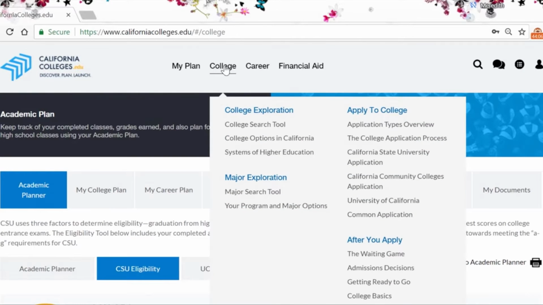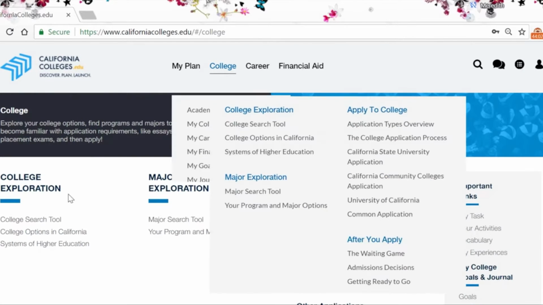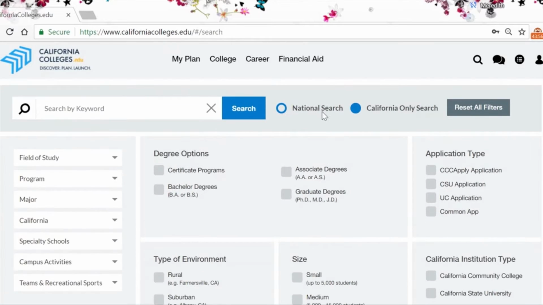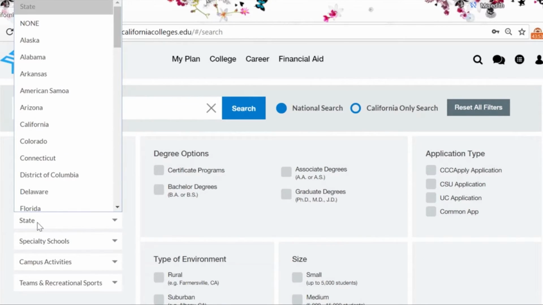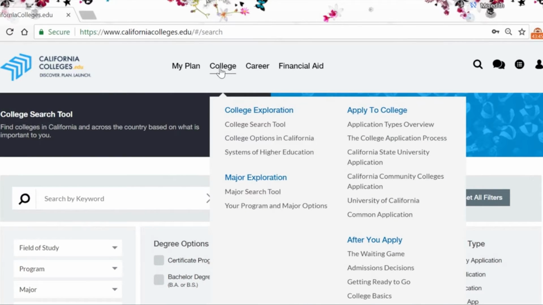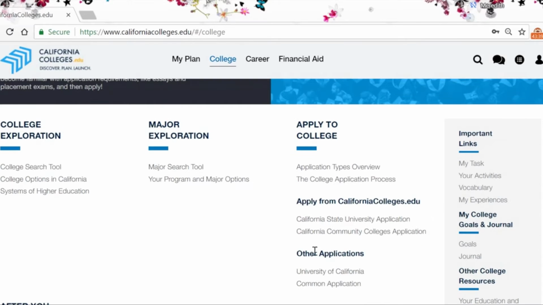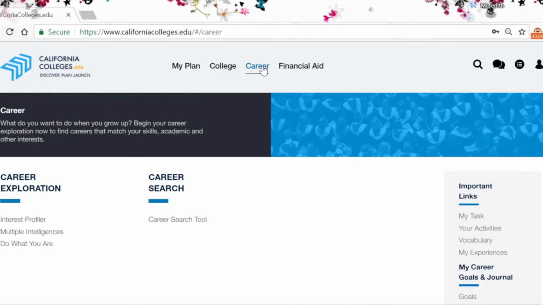When clicking on the College tab, students can use the College Search tool to explore colleges both in California and across the nation. However, for-profit schools are excluded. There's also a major search tool and links to the different college applications such as CCC Apply and Cal State Apply. In the Careers section, high school students have access to 3 different assessments where they begin to learn about themselves and identify careers that match their interests.